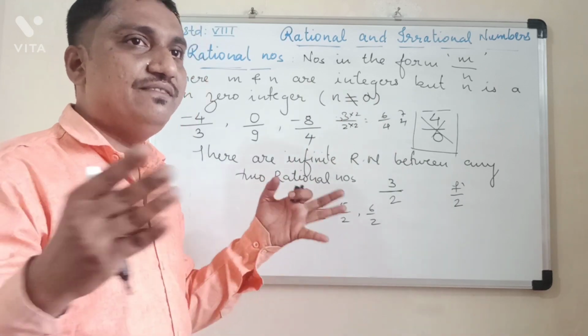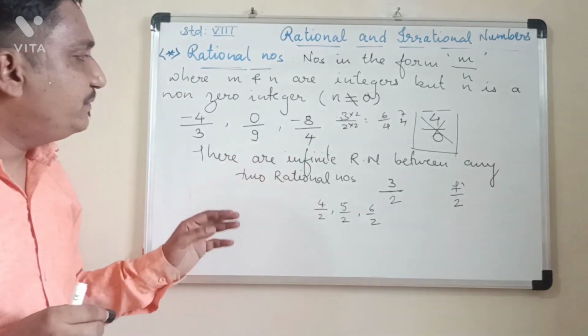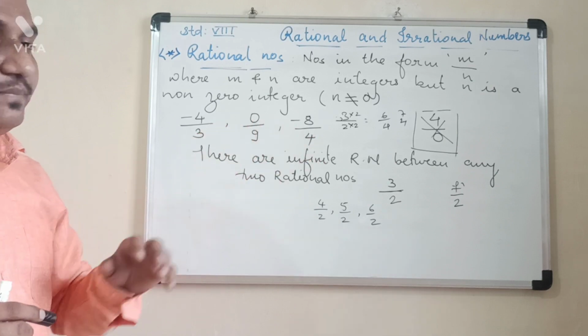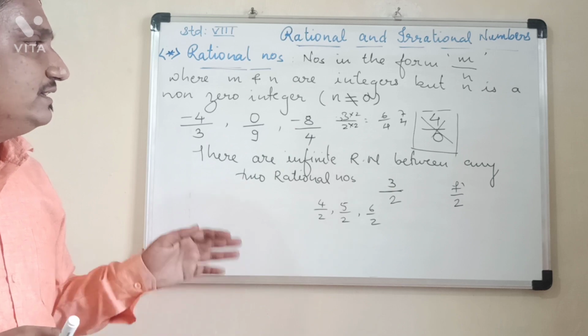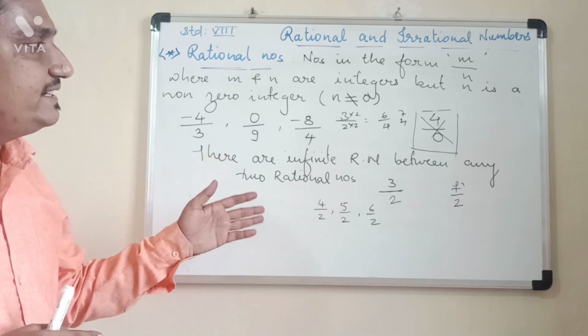So again you can make equivalent fractions. So like this way, between two rational numbers, there are infinite rational numbers. This is also the thing you have to keep in mind. This is what you studied in standard 7.